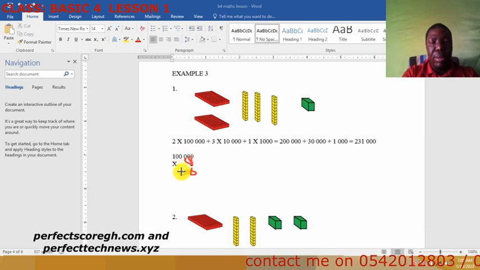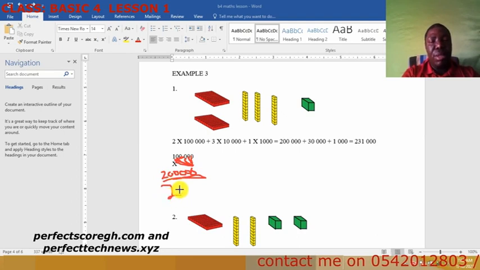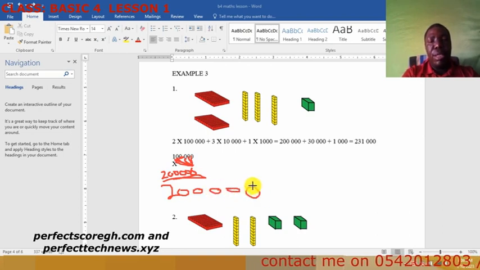So how many zeros do we have there? 3 zeros. Now 2 times this one gives 0, 2 times this gives 0, and 2 times 2 gives 2. So at the end of the day, we are going to get 200,000. So we write 2 0 0 0 0 0.